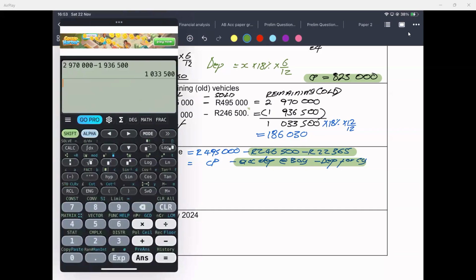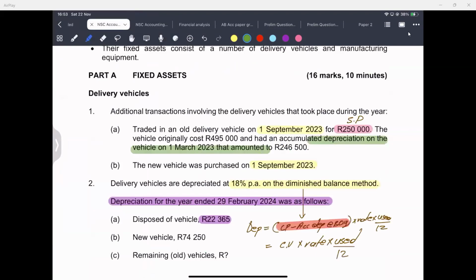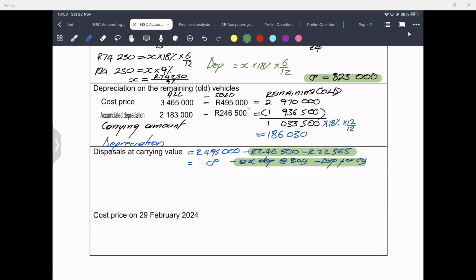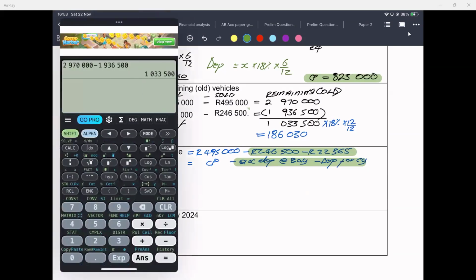Now, let's calculate it. Let me just make sure that these values are correct. So I've got cost as 495,000. Accumulated depreciation at the beginning of the year is 246,500. Brilliant, right? Now let's put this into our calculator. 495,000 minus 246,500 minus 22,365.